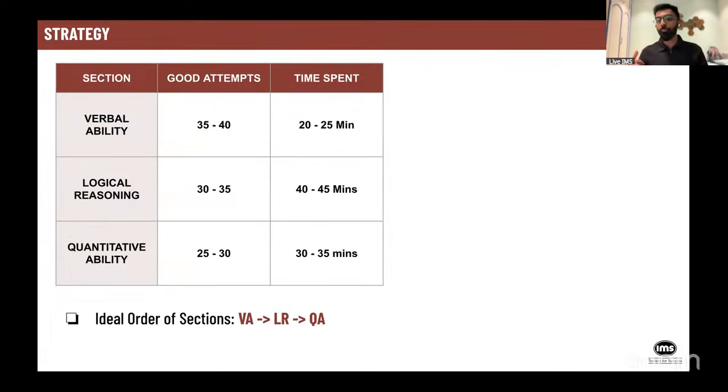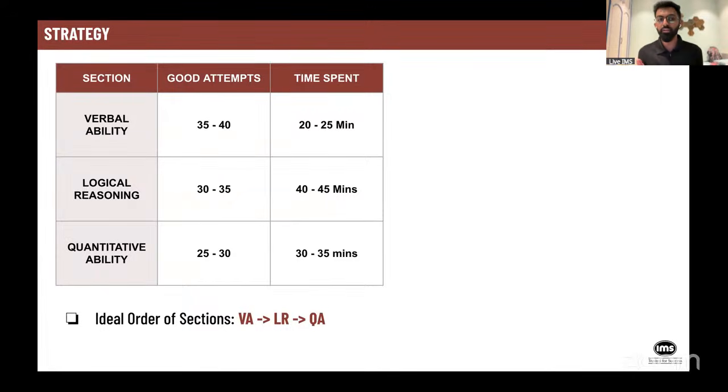Now, talking about the strategy, verbal ability, like every single year, is a very easy section. So you can make somewhere between 35 to 40 good attempts. Yes, some of you who are very good with verbal can also end up doing 40 genuine attempts and you don't need to fluke. Some of you who are not that good with vocabulary especially may end up making 35 or 36 attempts.